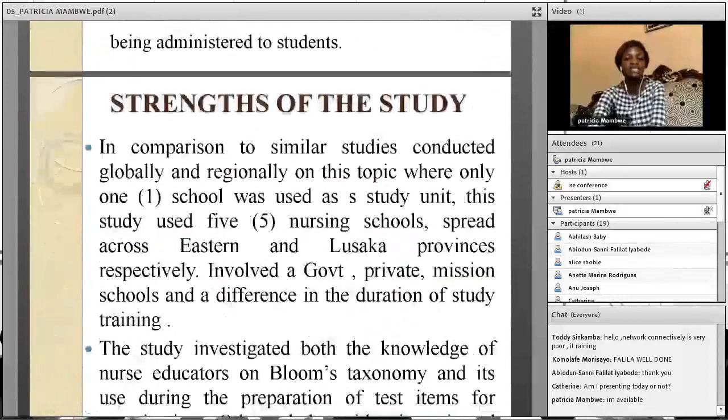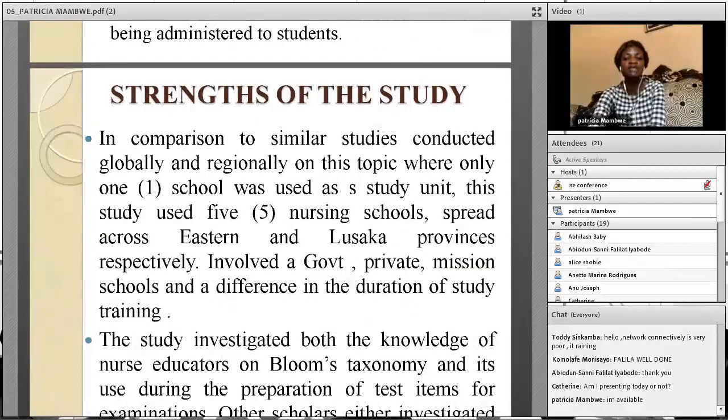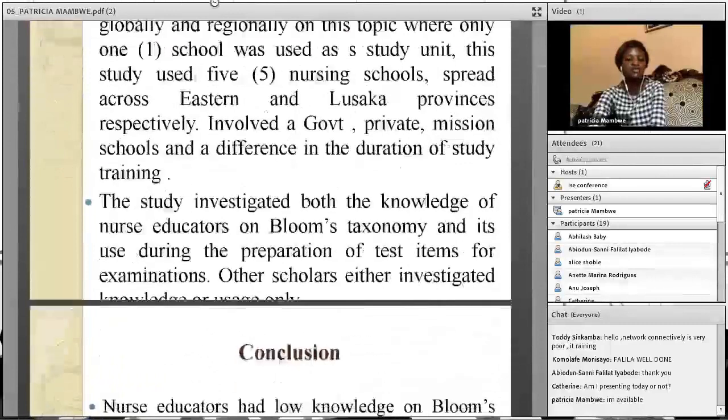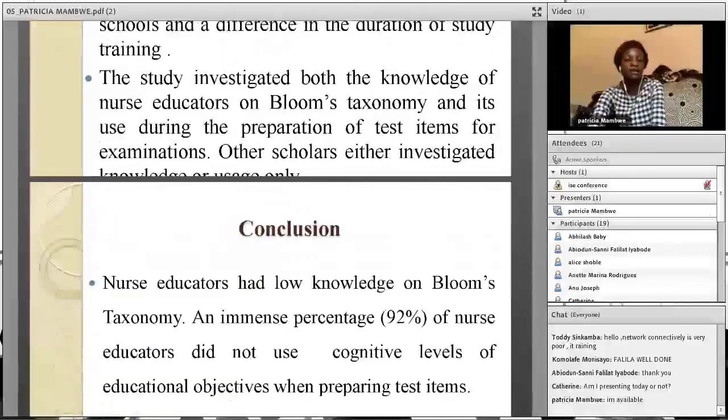The strengths of this study: in comparison to similar studies conducted globally and regionally on this topic, where only one school was used as a study unit, this study used five nursing schools spread across two provinces, and it involved government, private, and mission schools, with a difference in the duration of study training. The study investigated both the knowledge and the use, while other scholars discussed only one theme.